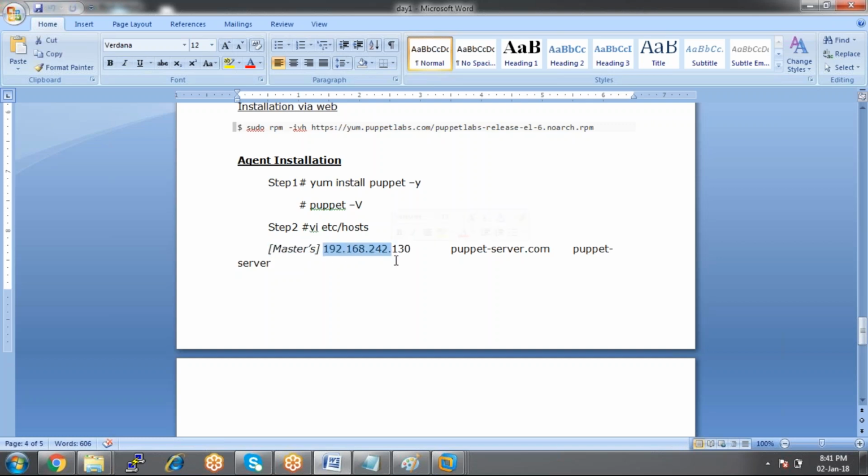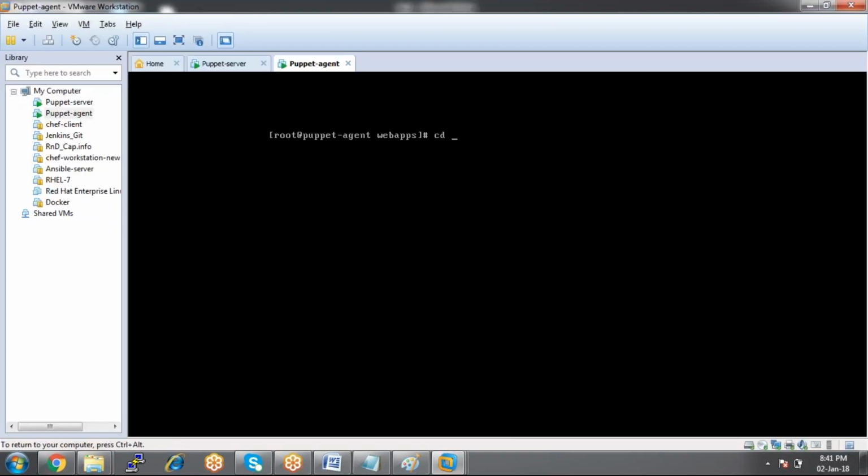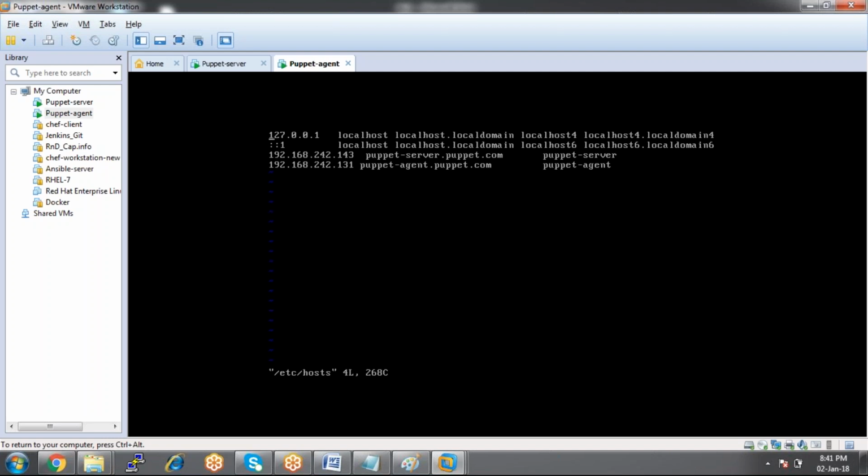Now, within the system host file, cd etc. The same thing we did on the server side. Look at here, I've mentioned the system IP address and then the fully qualified domain name of the puppet agent machine. And the first one here, I even mentioned the server IP address as well. The reason is I can ping that with the help of the host name. That is the only reason.